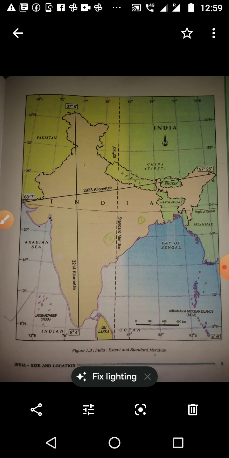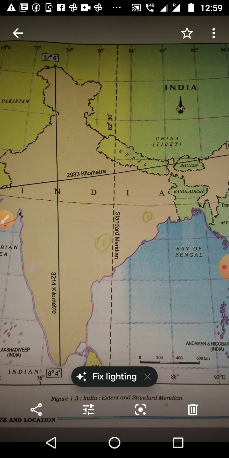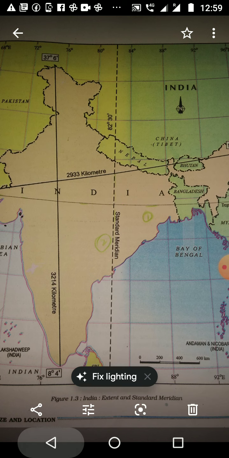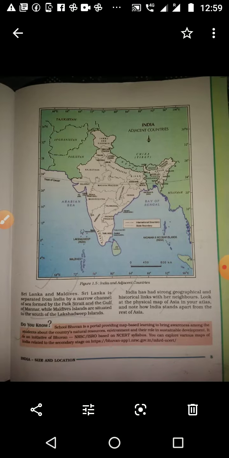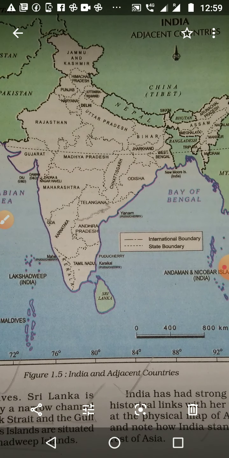Indian map geography, that is again page number 3 of our textbook. We want to study 3 things in this map. One is the 23.5 degree north, that is the Tropic of Cancer. Then the standard meridian, these 2 things we want to study here. Then next one, all states and their capitals. Here only states are given, and the new state and the division of Jammu and Kashmir are not given, because the textbook was printed before that. So all states and their capitals you want to identify.